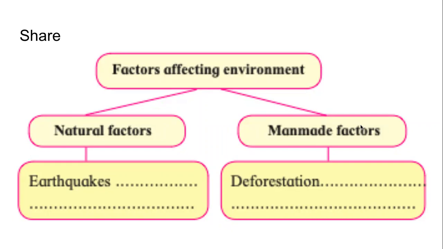Erosion. Okay. Very good, Anushka. Correct. What else? Volcanic eruption. Yes. Karthik is saying landslides. Yes. Usman is saying thunder. Yes. Tornado. Yes. See, you know, cyclone. Yes. Right. So these are natural factors that affect the environment.